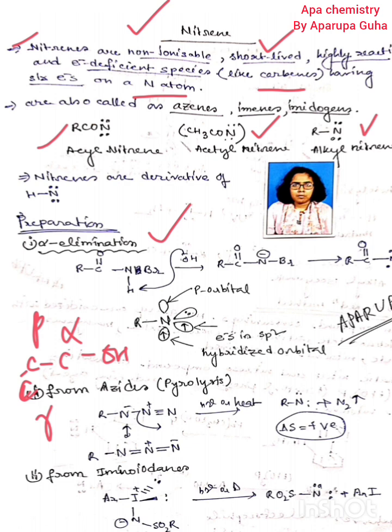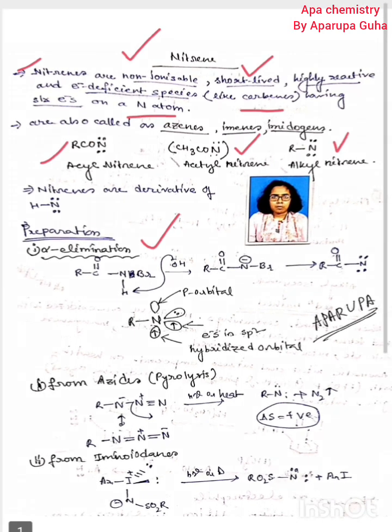Clear? Most eliminations are beta elimination, but gamma elimination as well as alpha elimination can also take place. जो alpha elimination, gamma elimination वो भी होता है.